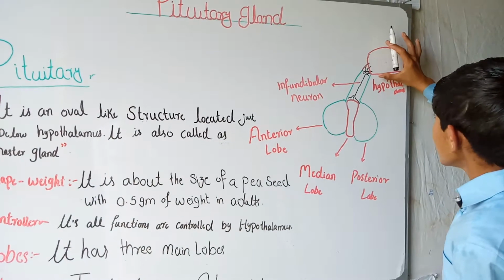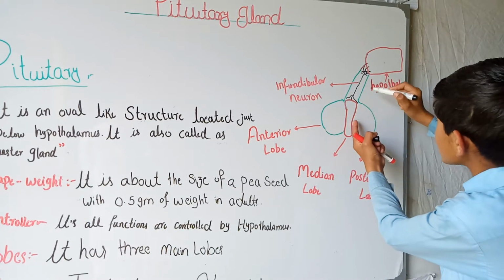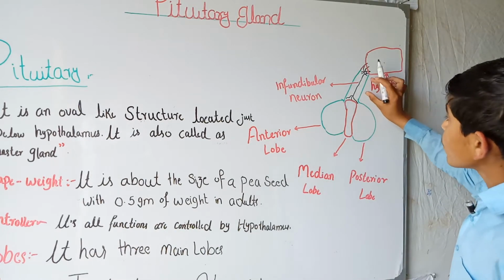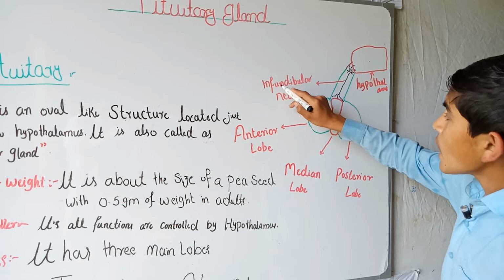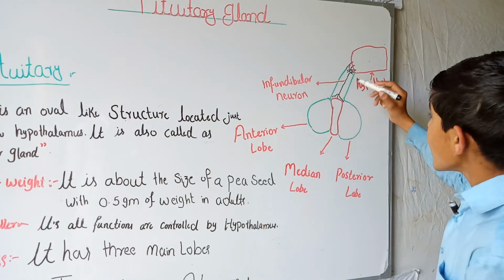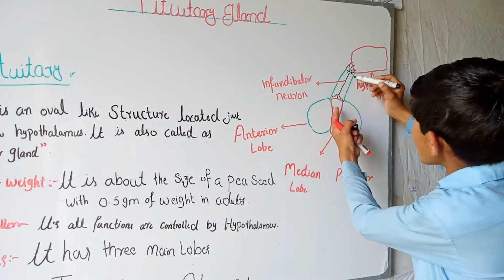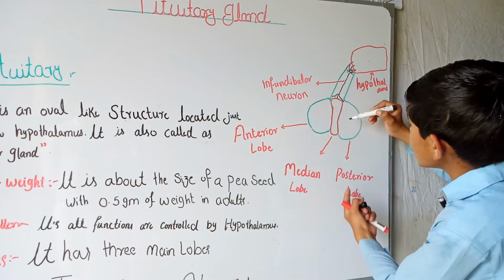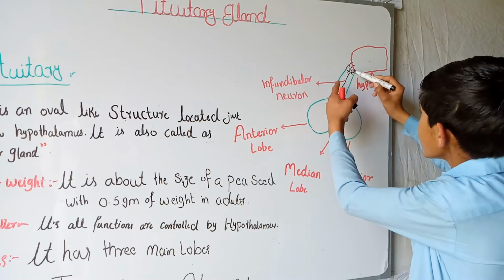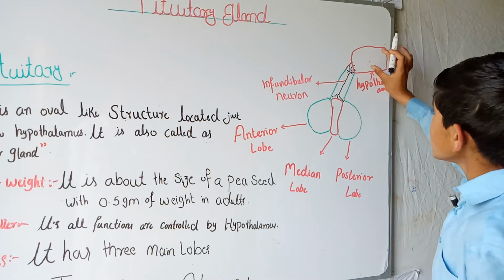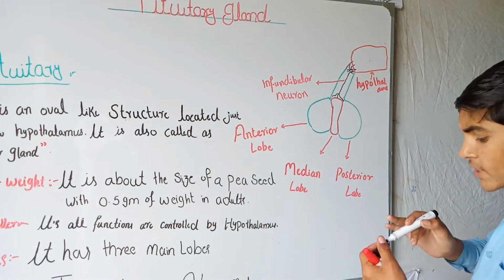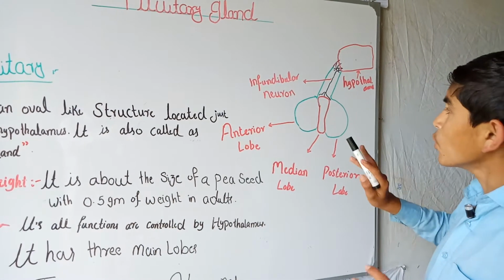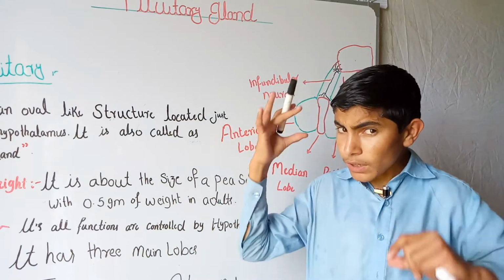It is attached to the hypothalamus through the infundibular neuron, a neuron which extends its axon toward the pituitary gland and whose dendrite is attached with the hypothalamus. So it is located just below the hypothalamus in our brain.